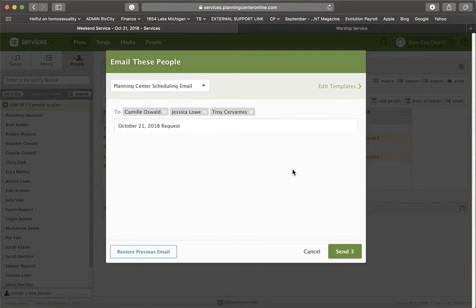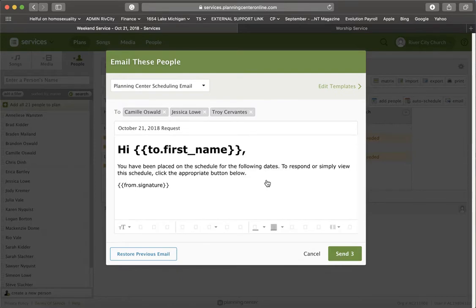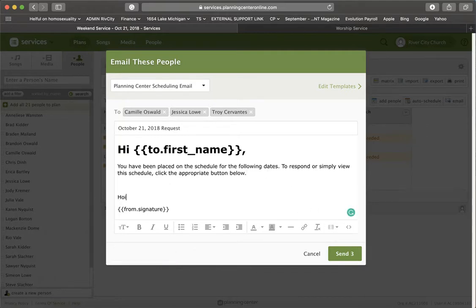It's going to bring up this form email here. It'll show you who it's going to up above. It'll load here in a second and show you what the email is going to look like. And then when you're ready to send that email, which you can just use this template here, it'll have all the stuff that it needs in it for them to click to accept it. You can add a note to this if you wanted to add, like, hi, how are you, or whatever. And then you would hit send.